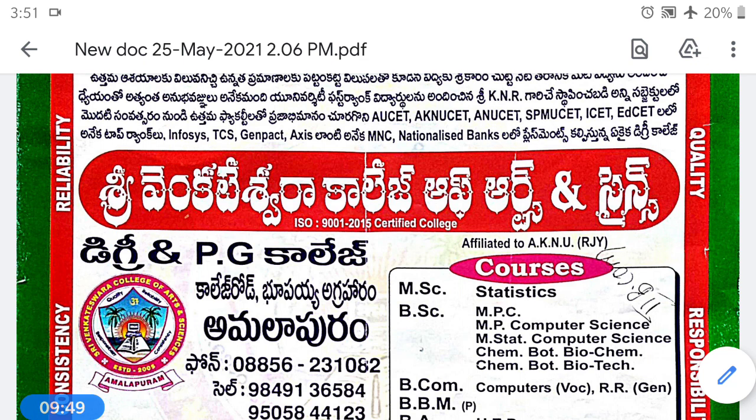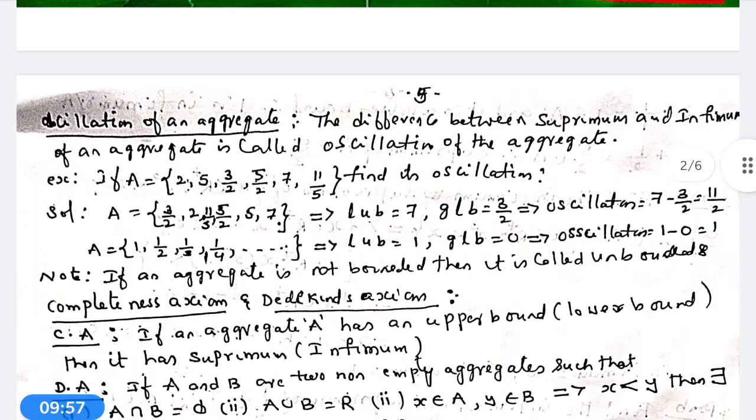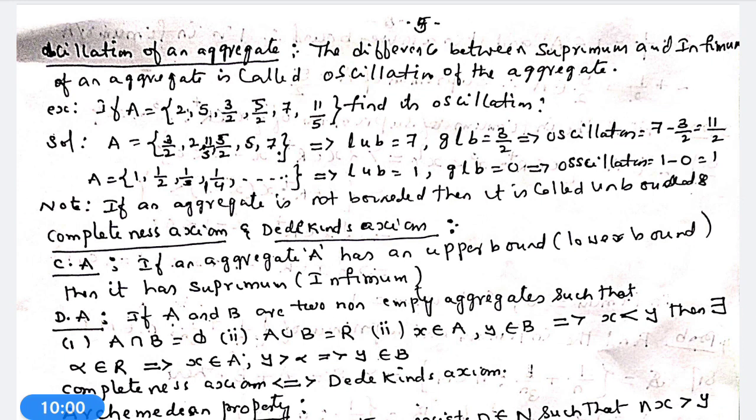Next one is what is meant by boundedness of an aggregate. If an aggregate is both bounded above and bounded below, then the aggregate is said to be a bounded aggregate.